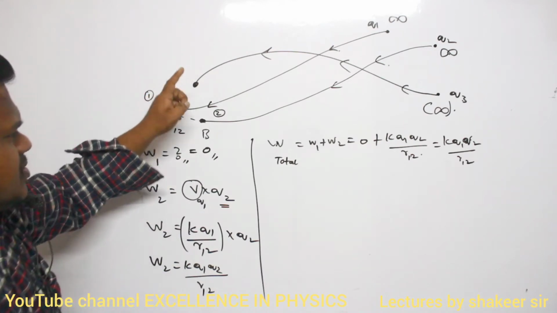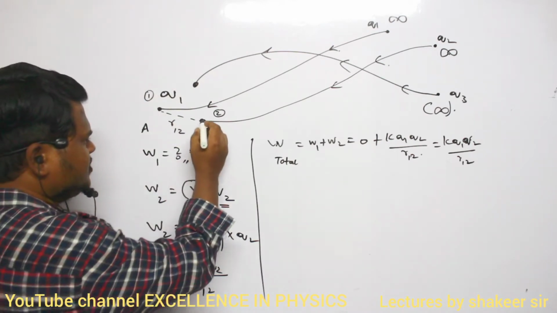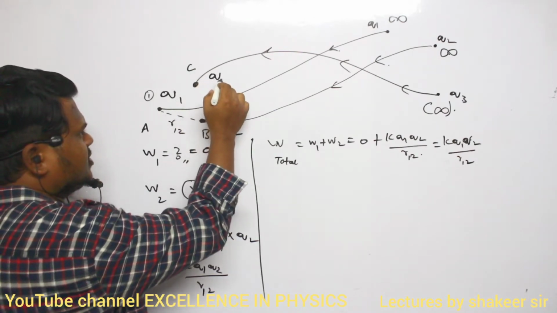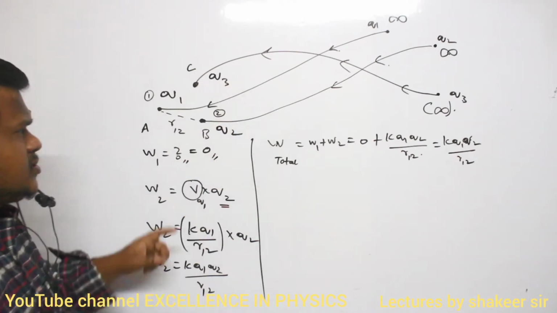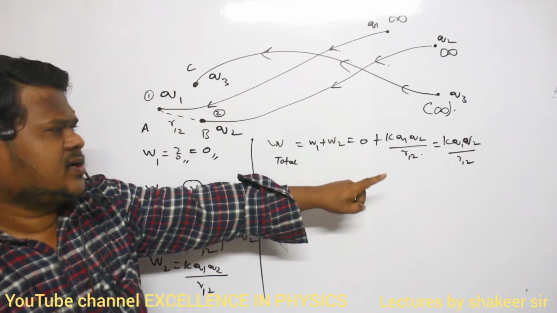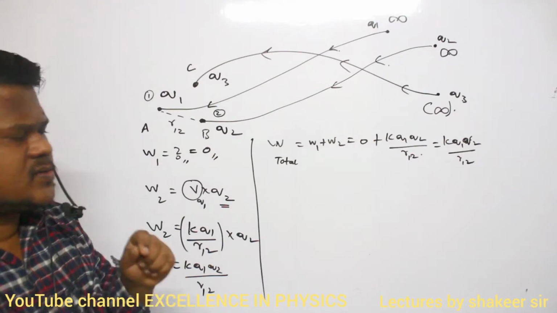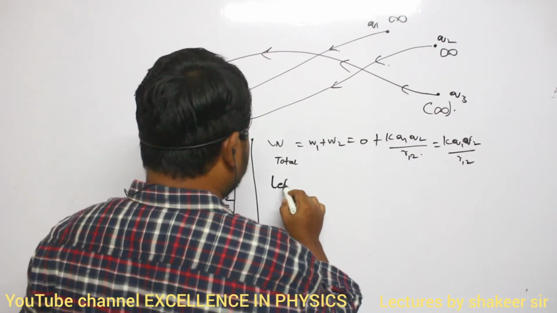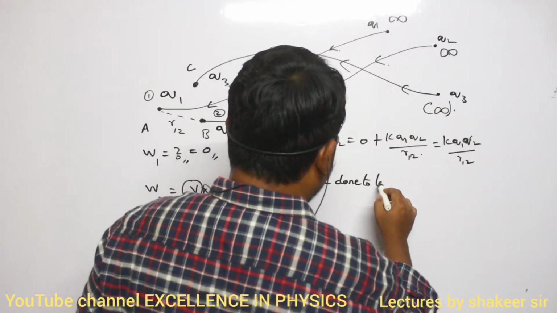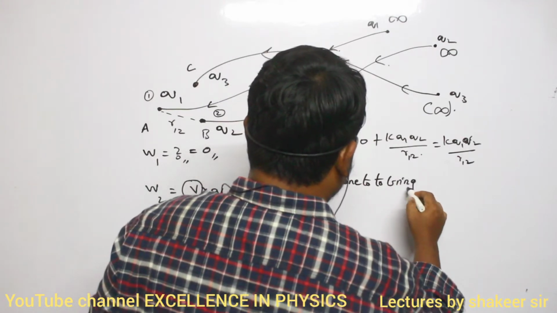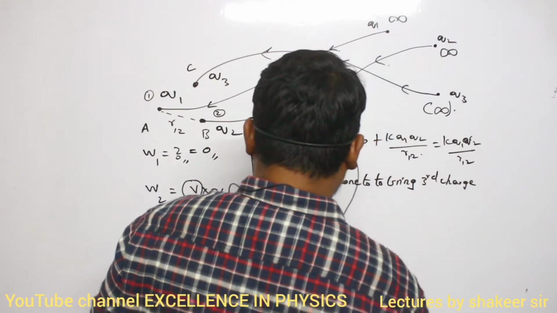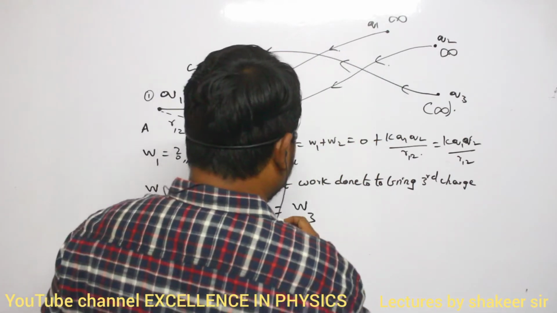Q1 is opposing this, and here the charge present is Q2. This is point C. Now we are bringing charge Q3 to this position. So continuously it will be repelled by these two charges. So definitely I have to apply some work. Let the work done to bring the third charge be W3.